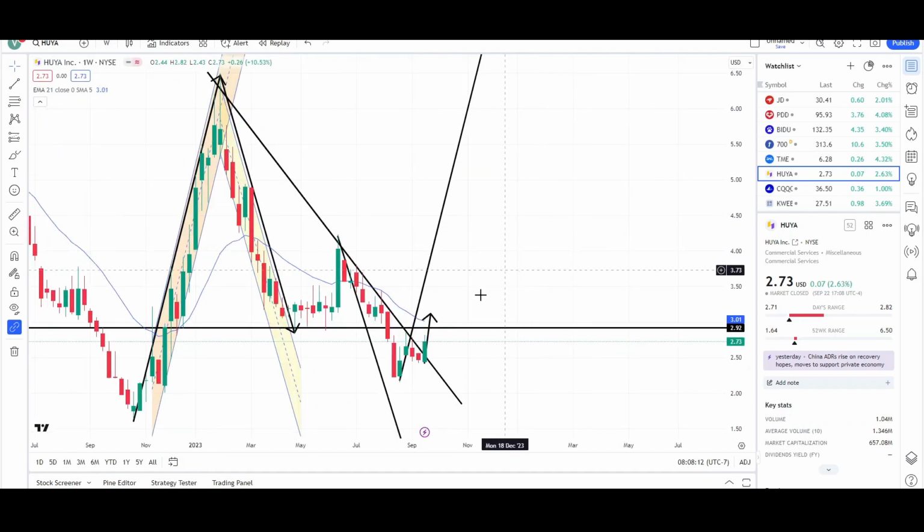So here's the weekly chart. Weekly chart shows that price is pulling back to the EMA, very close to that measurement target that I had. So it's just pulling back higher for more downside. Unless it can break the 294 or $3 level and stay above it, we will probably see more downside.